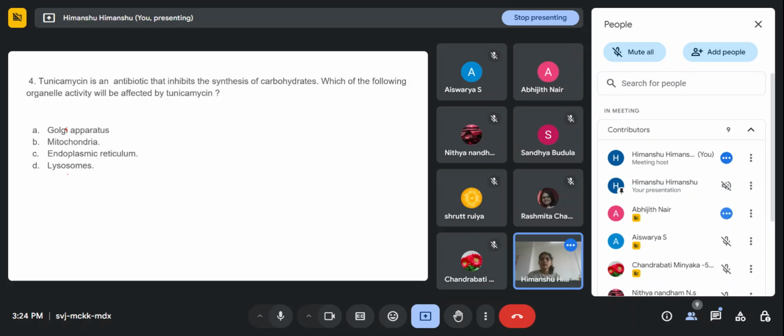Anyone wants to answer for this? Ma'am, endoplasmic reticulum. Okay, endoplasmic reticulum. Anyone else? Anyone else who wants to answer for this question?